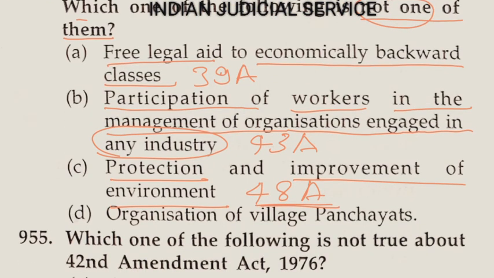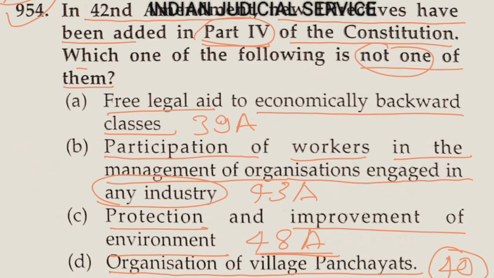And the last one, option D, organization of village panchayats. So organization of village panchayats is provided in article 40. It is the original article. It was not inserted by any amendment. So clearly the answer here is option D.